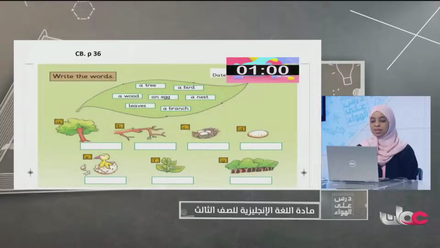Very good. Excellent. Okay, now I want you to look at your class book, and we have to write the words. Look at here. Let's read the words. A tree, a bird, a wood, an egg, a nest, leaves, a branch. Excellent, grade 3. Okay, I will give you a minute to see the words.